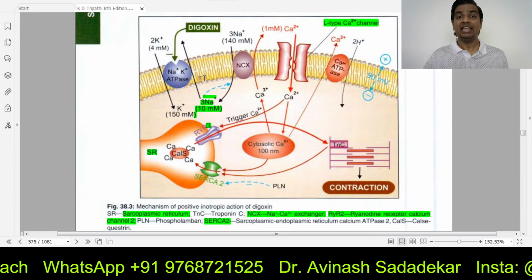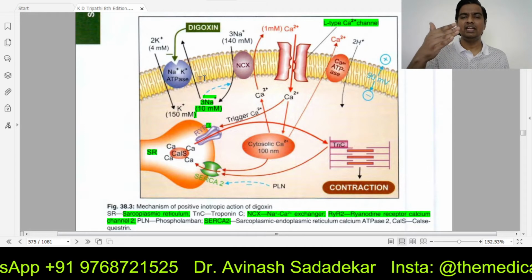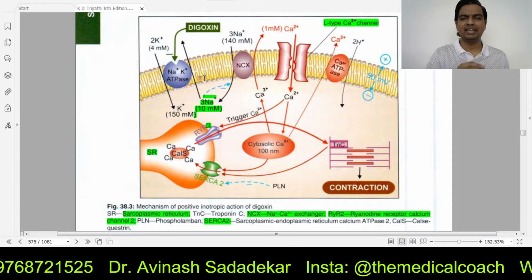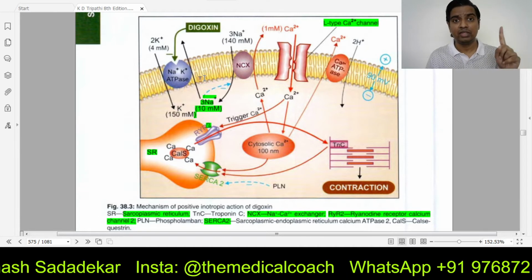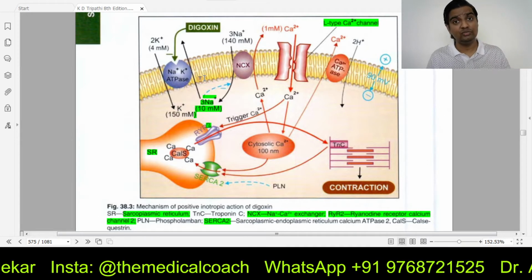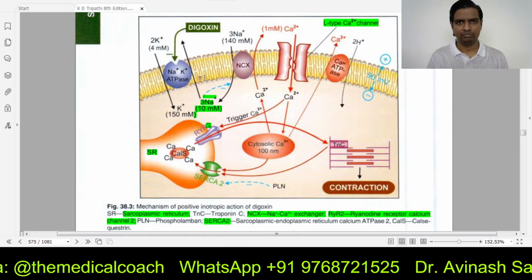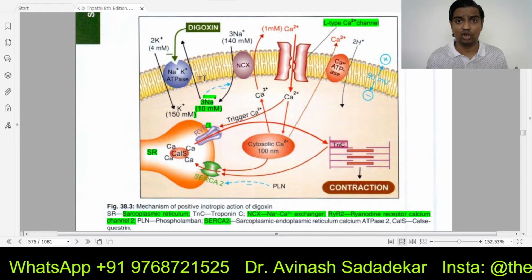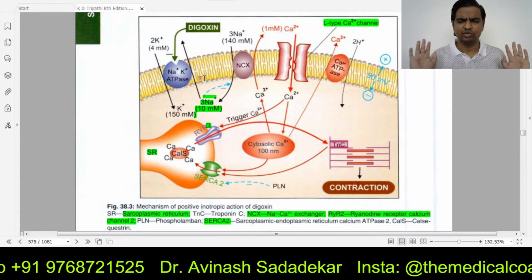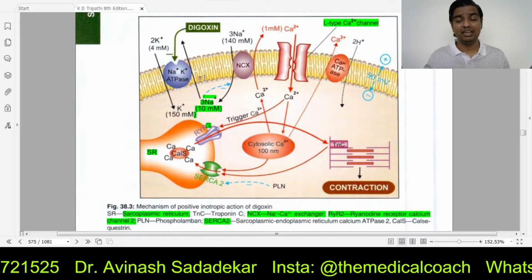Please understand, every time the heart will beat, it will relax, a little calcium will get added, a little calcium will get added, a little calcium will get added. That's the reason why the digoxin action will take some time to develop. Because an instantaneous increase in sarcoplasmic reticulum calcium will not happen. A slow, gradual increase is going to happen. I hope I am making myself amply clear.